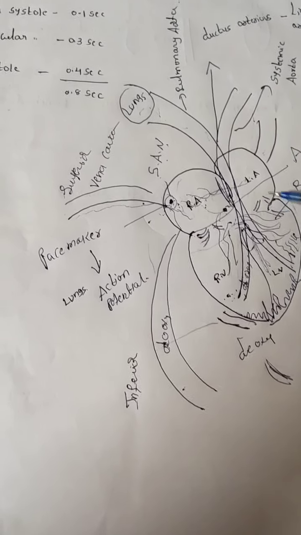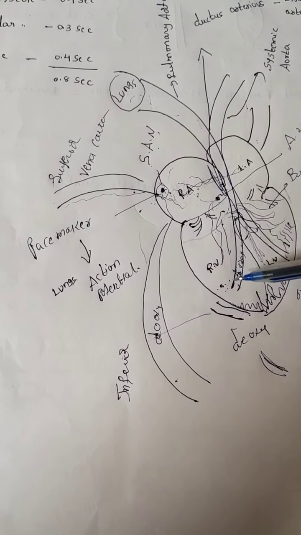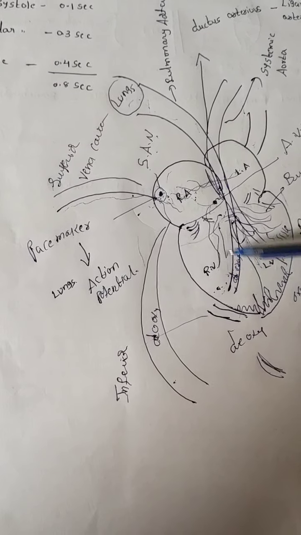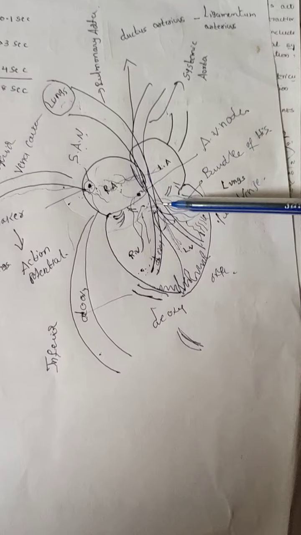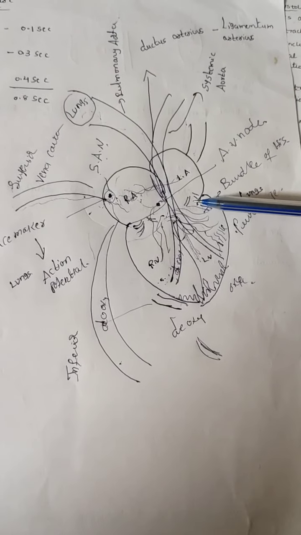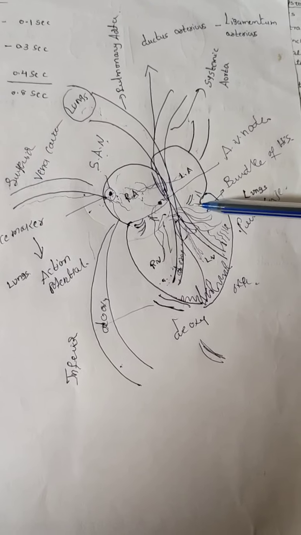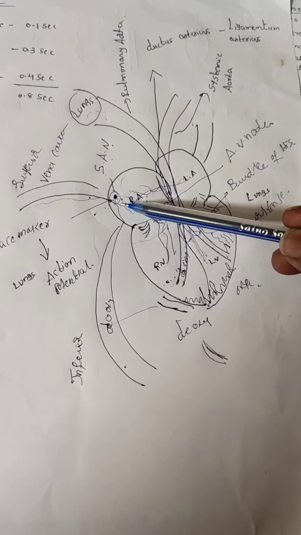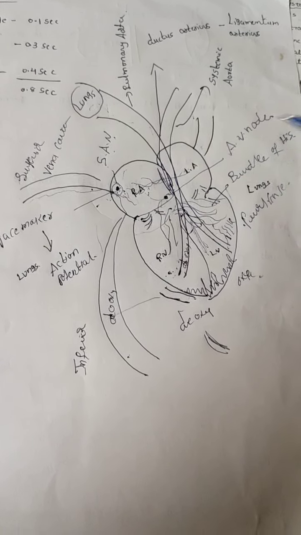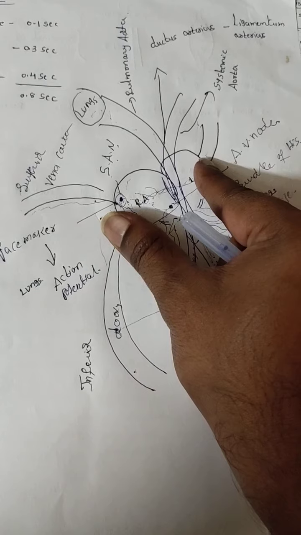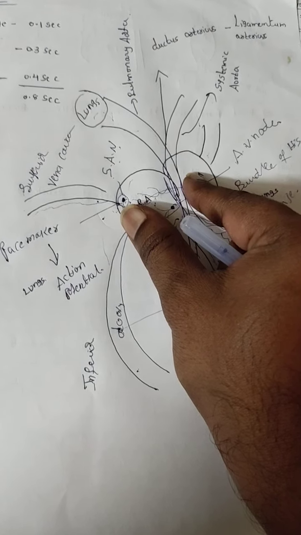Now, I already said between atria and ventricles there are valves, the tricuspid valve and also the bicuspid valve. They are also called AV valves. When this impulse reaches from the right atria simultaneously to the left atria, at that time the auricles are contracted. When the auricles are contracted, what will happen?